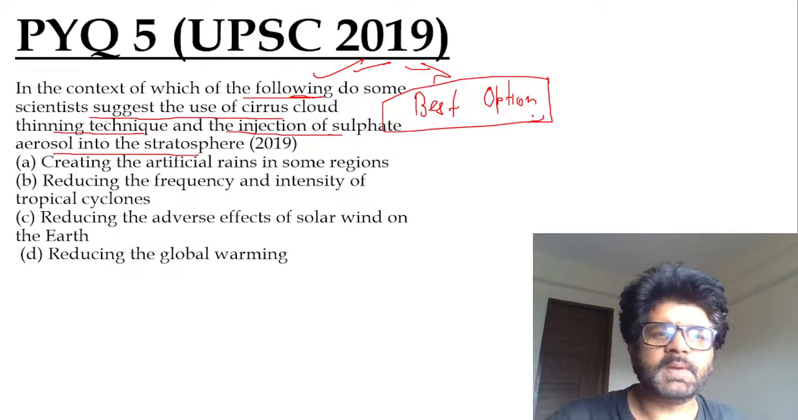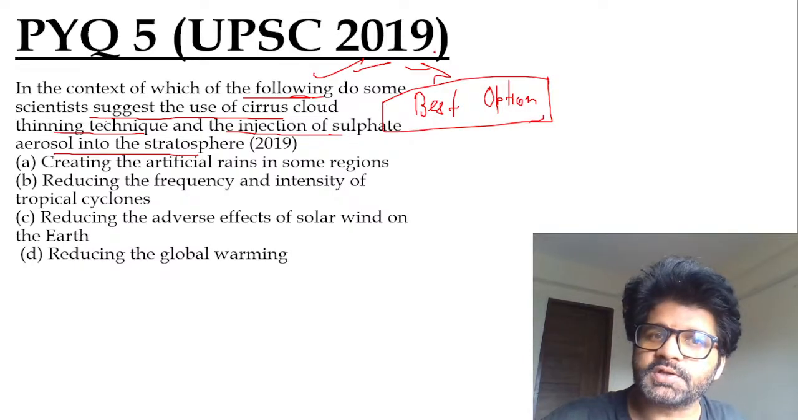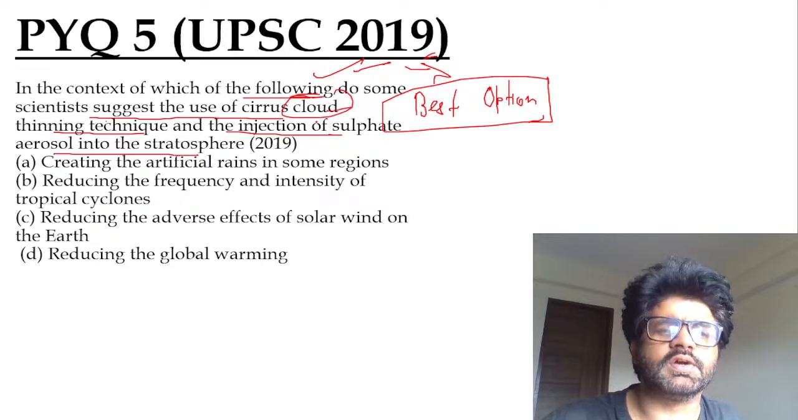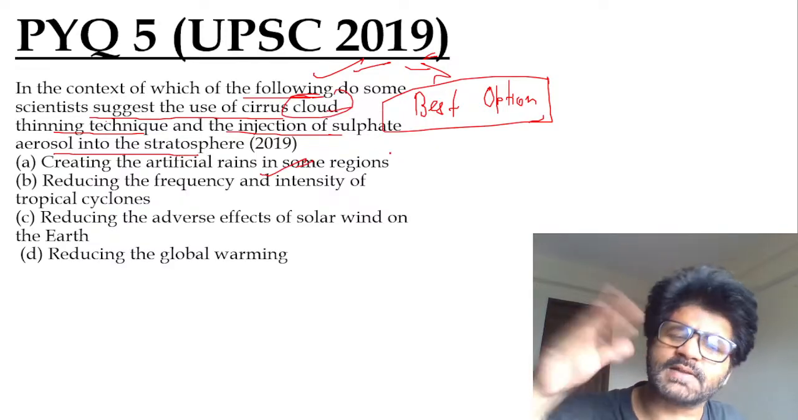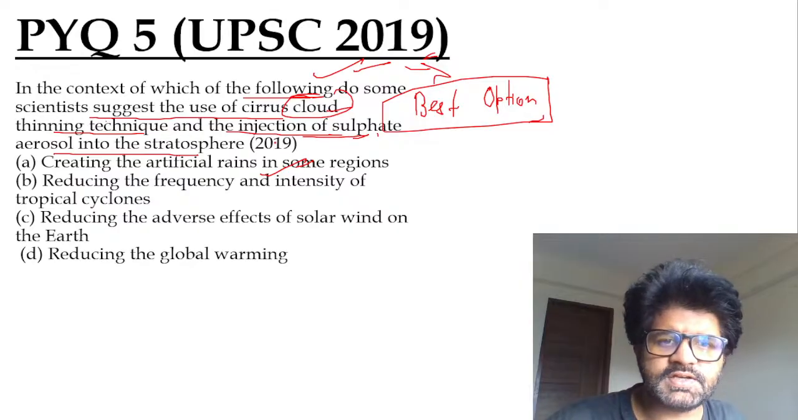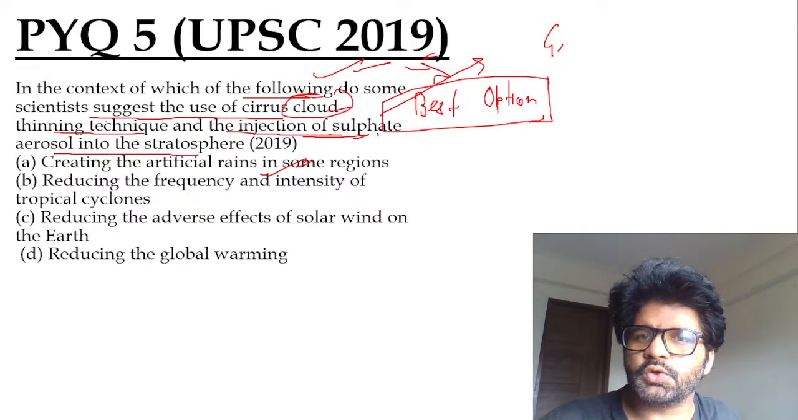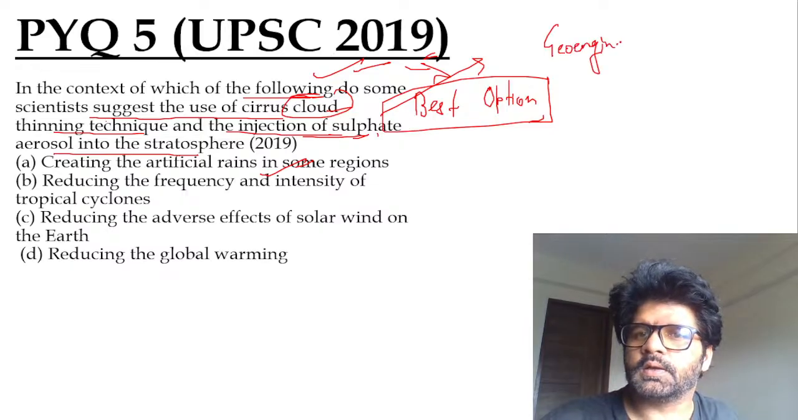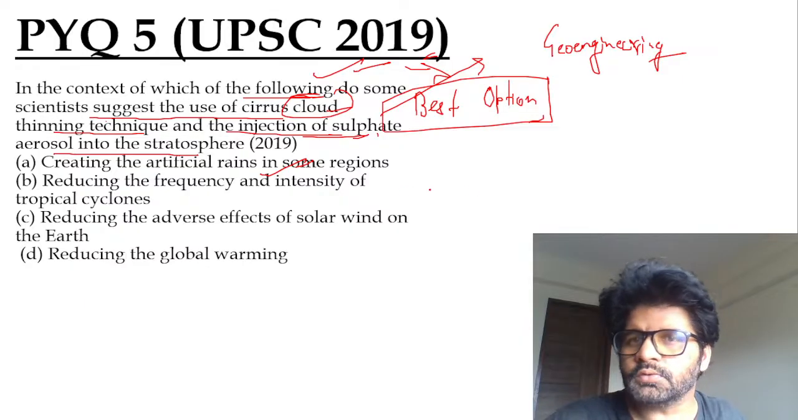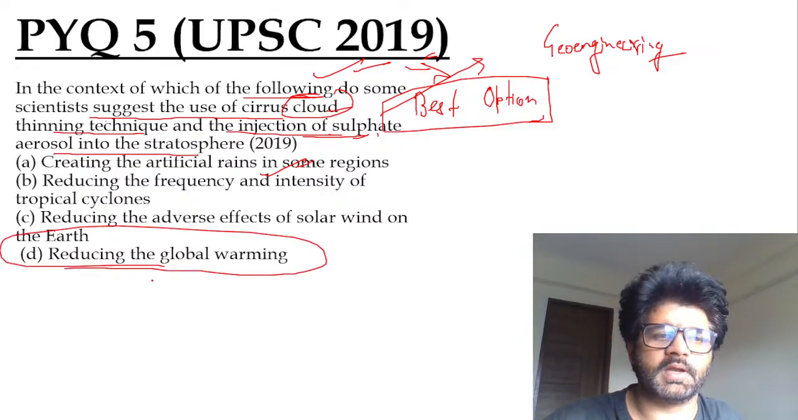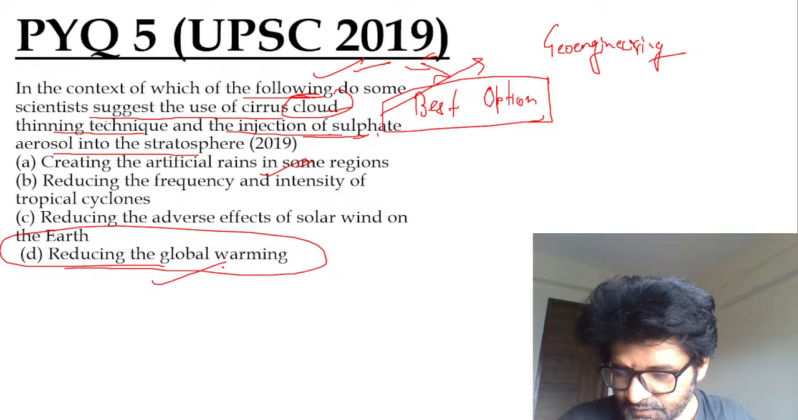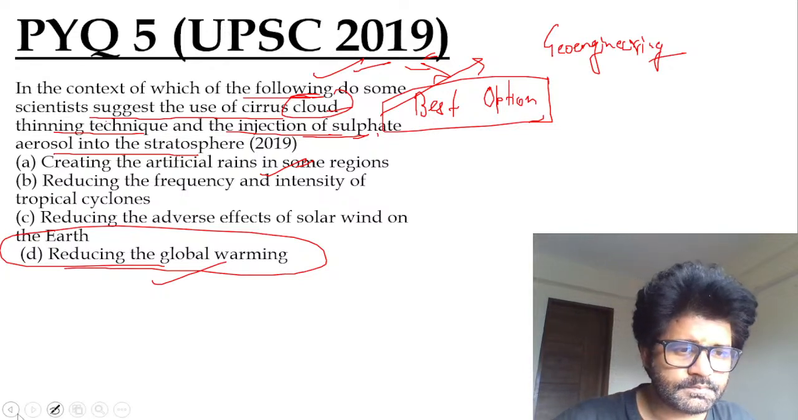So the answer is the main purpose. I will tell you, when this question appeared in 2019, people were like, cloud, so artificial rains. So many people answered A. What we have just discussed, this injection of sulfate aerosol. See the second part. This is one of the five types of geoengineering, right? And what is the basic purpose of geoengineering? To reverse climate change, to undo global warming, so reduce global warming. D is the answer. As stated by Harshini, Hannah, Pratik, Gajanan, Anandu, Mamta, and Annie.